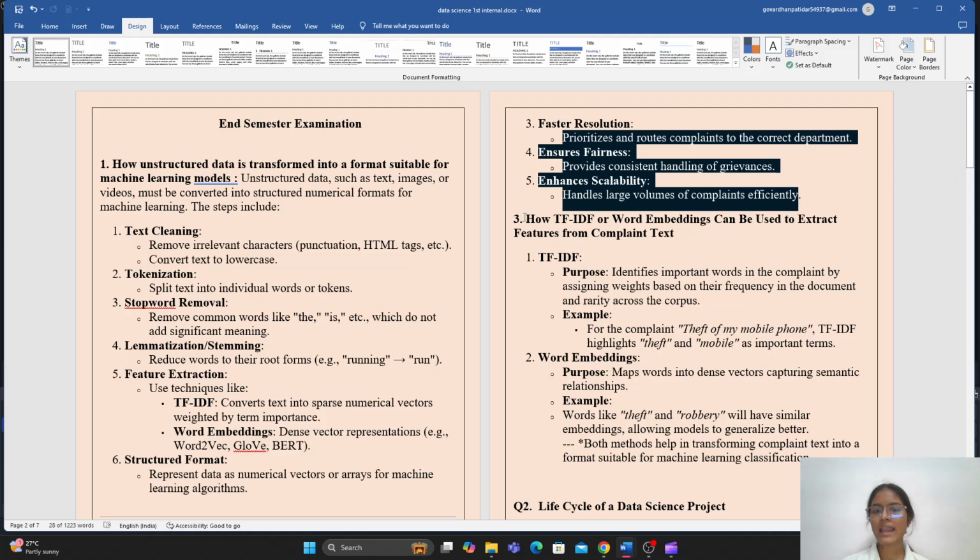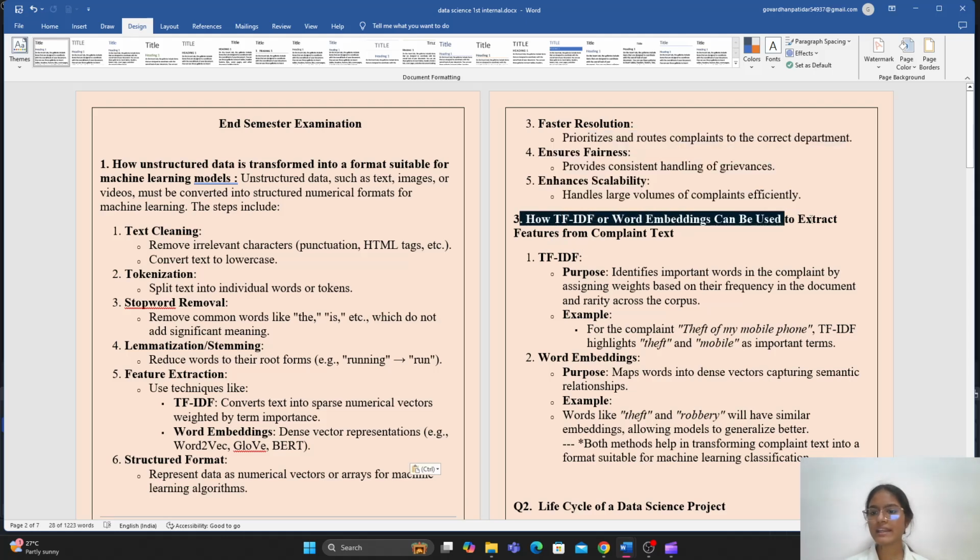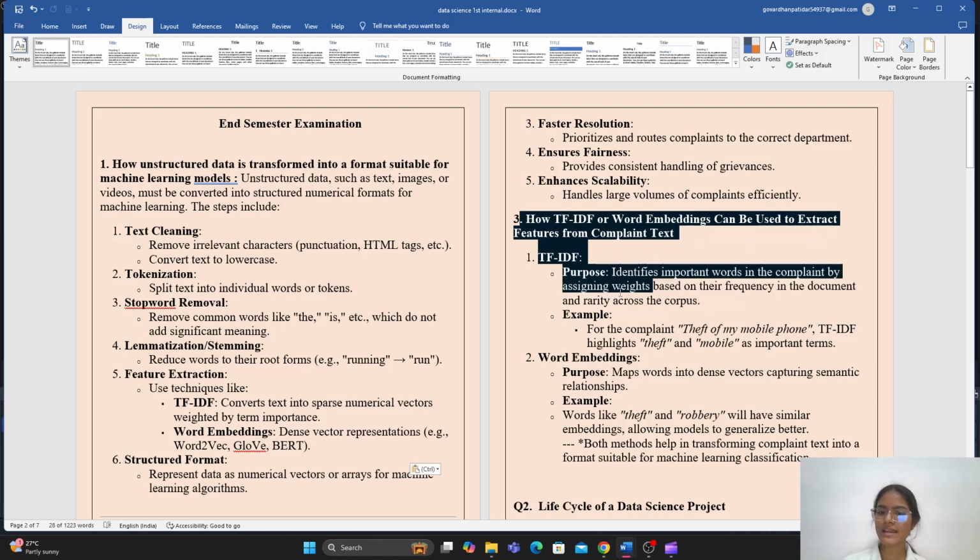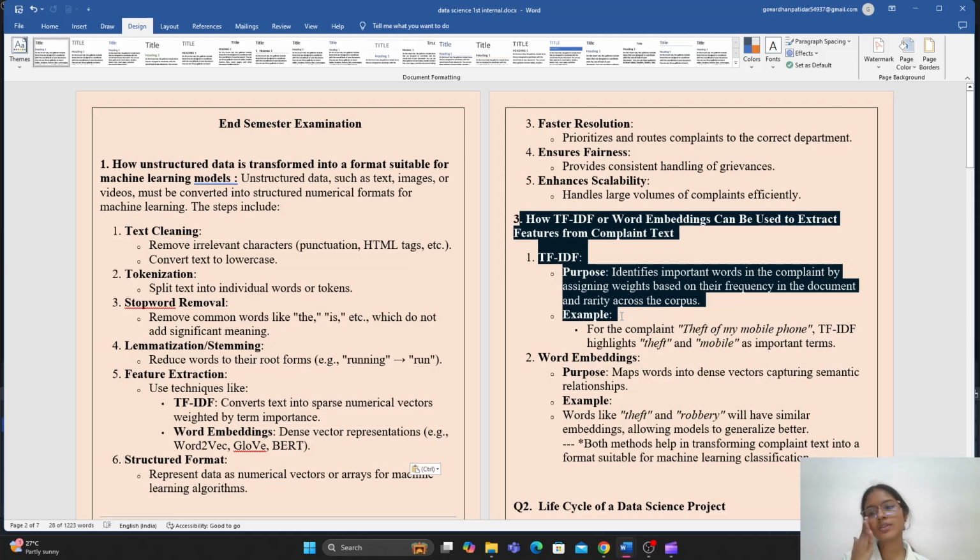After that, how TF-IDF or word embeddings can be used to extract features from the complaint text. First is TF-IDF. Its purpose is to identify important words in the complaint by assigning weights based on their frequency in the document and rarity across the corpus. Example, for the complaint "theft of the mobile phone", TF-IDF highlights theft and mobile as the important terms.